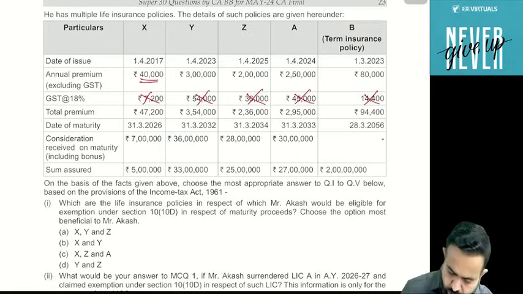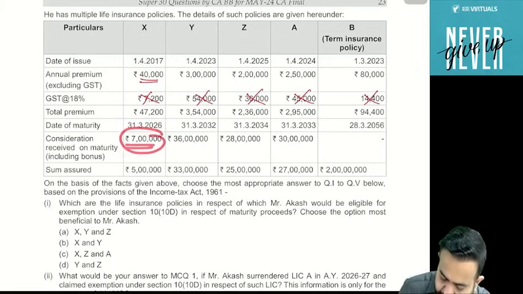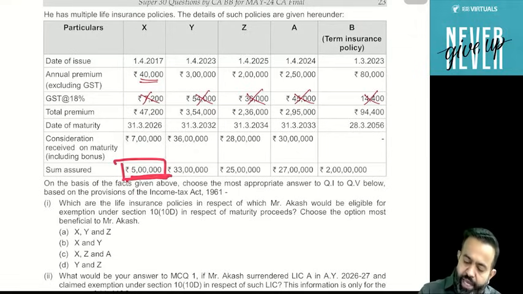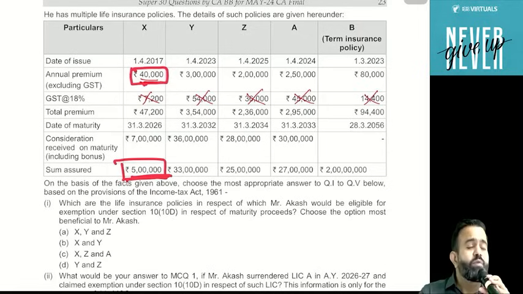Okay. Now, his premium is 40,000. He took this policy on the 1st April 2017. The date of maturity will be in 2026. The consideration he will receive is 7 lakh and his sum assured is 5 lakh. Now guys, 5 lakh is the sum assured and every year he is paying a premium of 40,000. Is this within the limit of that 10% or not?